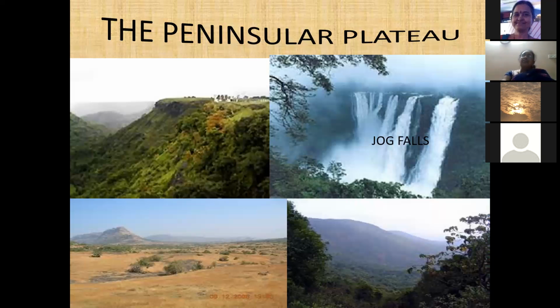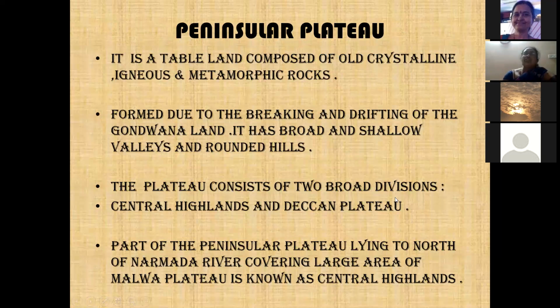Coming to the peninsular plateau. This is the geological formation. It is a tableland. Remember that it appears like this. Below Gujarat, if you take that line, you can draw one line like this and make it a table. So it is like a triangle, a tableland composed of old crystalline, igneous, metamorphic rocks. These three are very important because the peninsular plateau is formed out of a volcanic eruption.